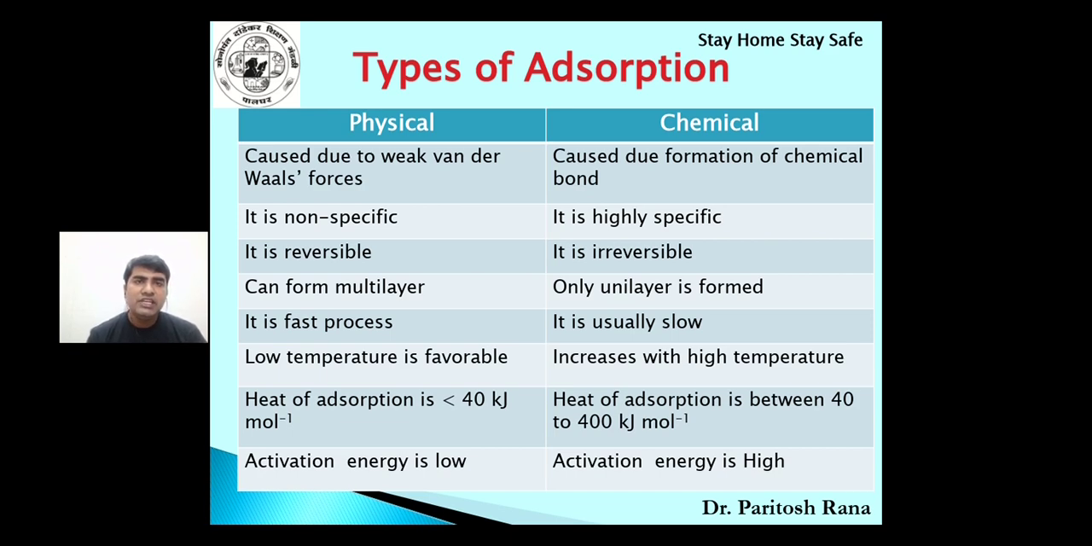The activation energy required for physisorption is generally low, whereas the activation energy required in case of chemisorption is high. Now what is activation energy? Delta E. There is always a transition phase, and that transition phase energy is called what? Activation energy. You might have learned this in detail. So these are the major differences between physisorption and chemisorption.